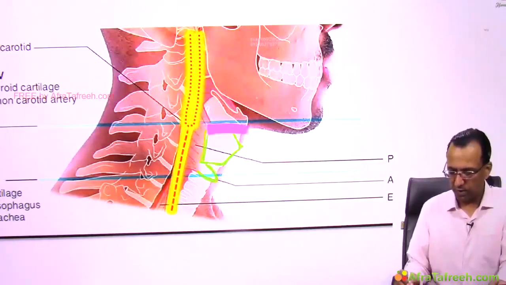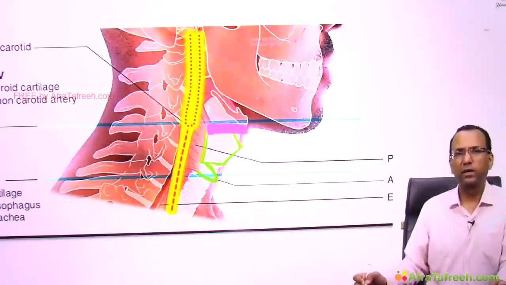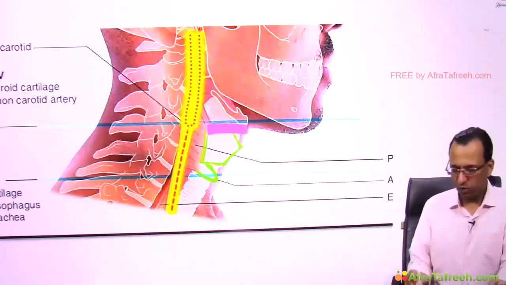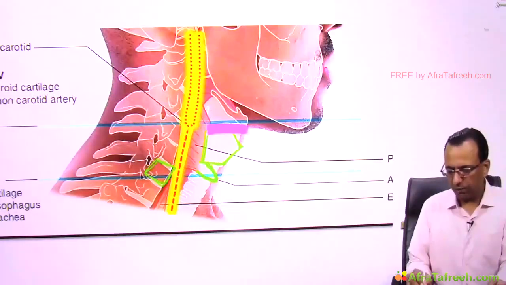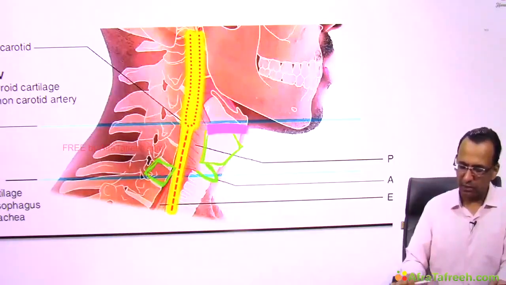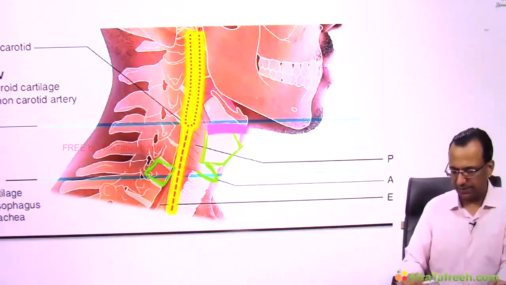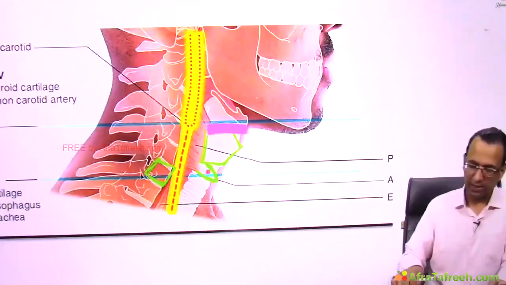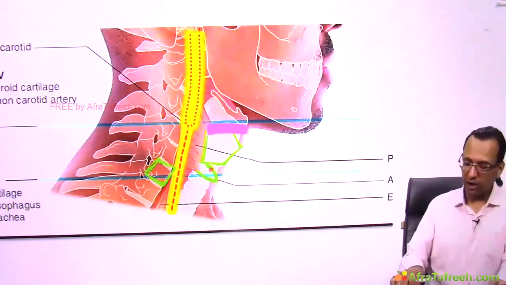Yes, that is cricoid. Can you tell me the level of cricoid? You mean vertebra? Yes. Lower border of C6 vertebra. So the cricoid cartilage is at the lower border of C6 vertebra. Then where is the larynx? Thyroid cartilage, cricoid cartilage, this is the larynx in the adult male.